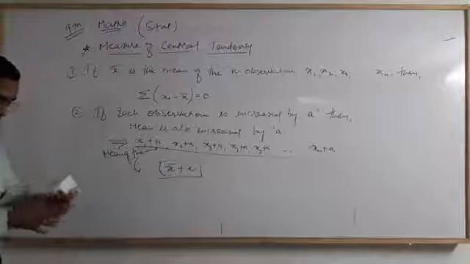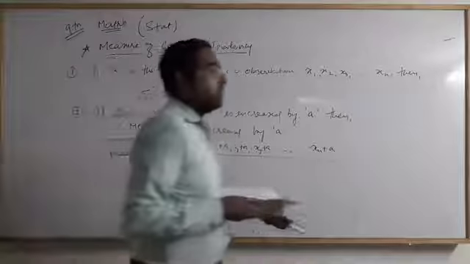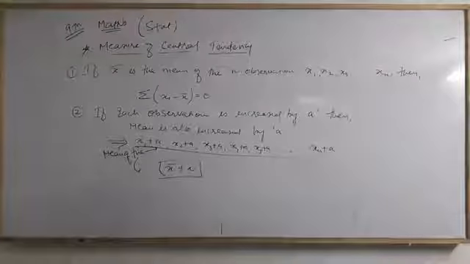Okay, so the third property is, now we have to move on to the third property.